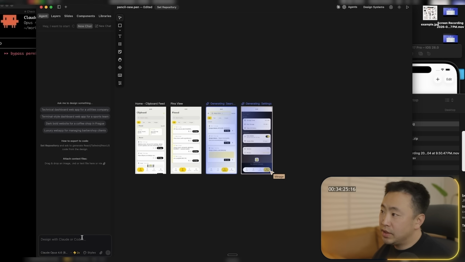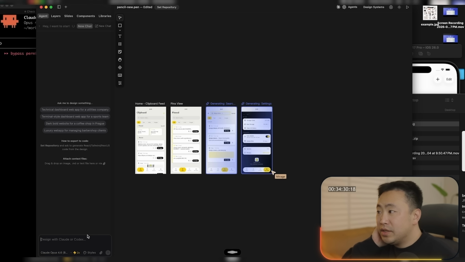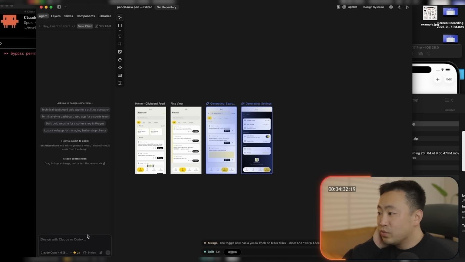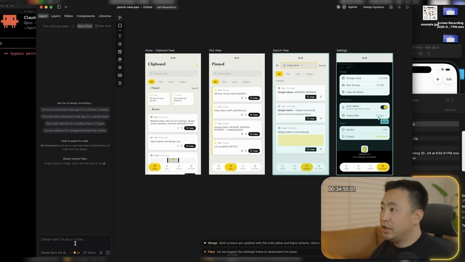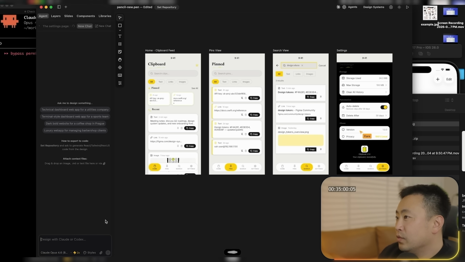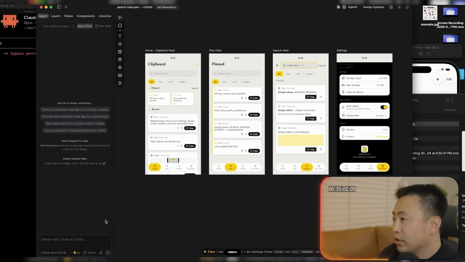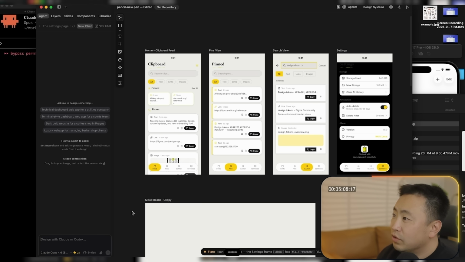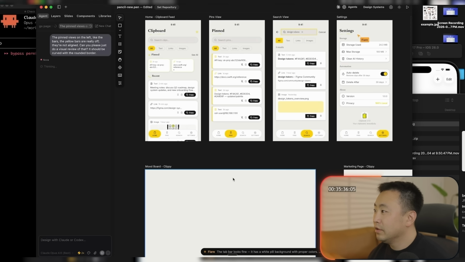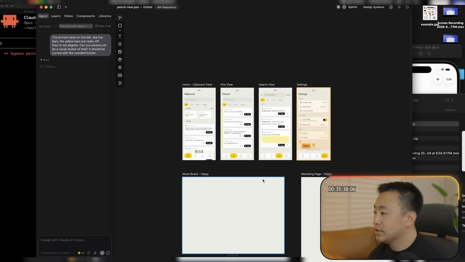And then maybe here we can say, on the settings page, that black background is really off. Can you fix that? Okay, and then maybe one more chat, and we'll say in the pinned views, the left bars, the yellow bars, are really off. They're not aligned. Just do a visual review of that. It should be curved with the rounded borders. Okay, this is much better. I'm kind of doing this all at once.